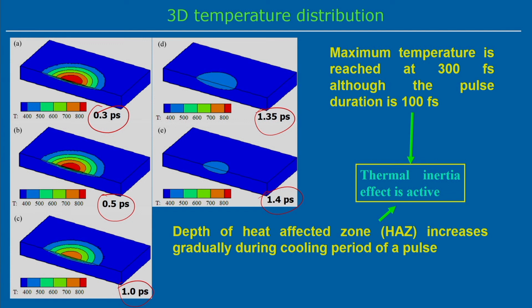But the depth of the heat affected zone increases gradually during the cooling period of a particular pulse. If you look into the depth of the heat affected zone, it is gradually increasing during the cooling phase of a particular pulse. So, that is the typical characteristic of the ultra short pulse laser process.